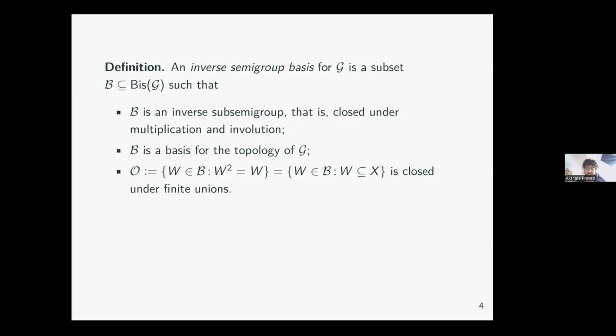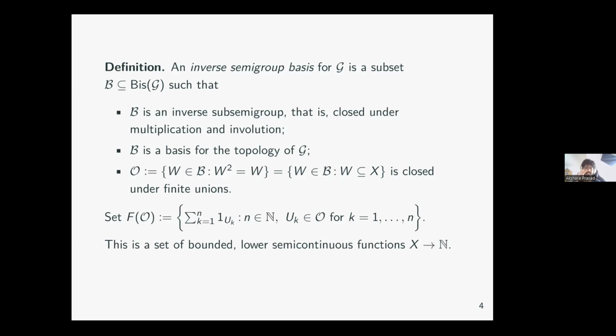And it also needs to be a basis for the topology of G. So there's not just an algebraic condition, but also a topological condition. And when we restrict B to the idempotents, that is the bisections in the unit space that are in B, this needs to be closed under finite unions. So this is our inverse semigroup basis B.